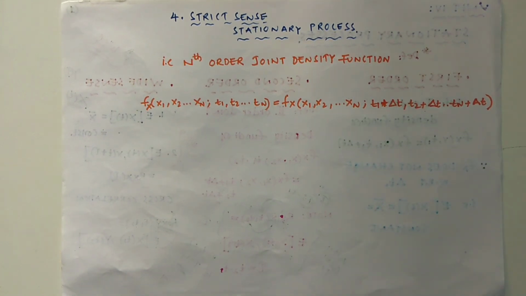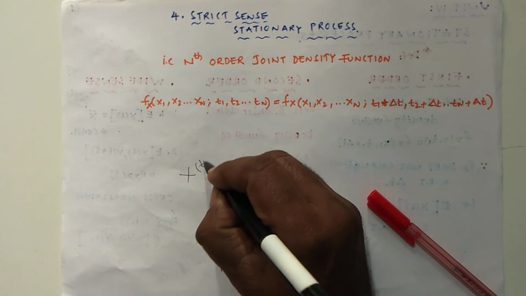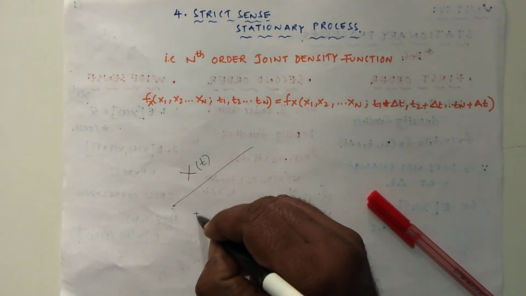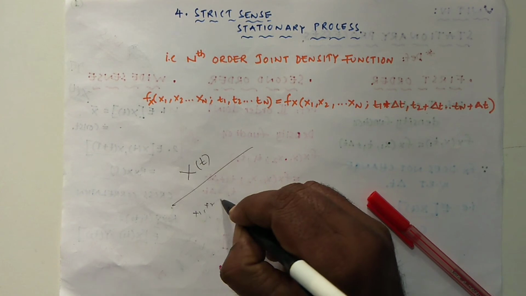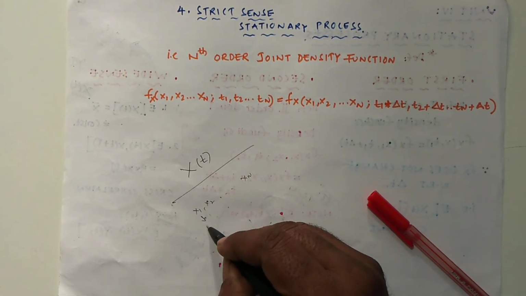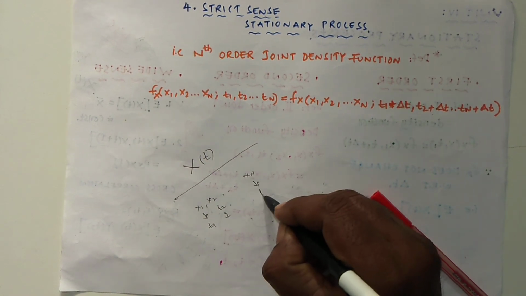Strict sense stationary process is very simple. We have the random process x of t, in which we choose the samples x1, x2 up to xn at various values of time, that is t1, t2 and tn.